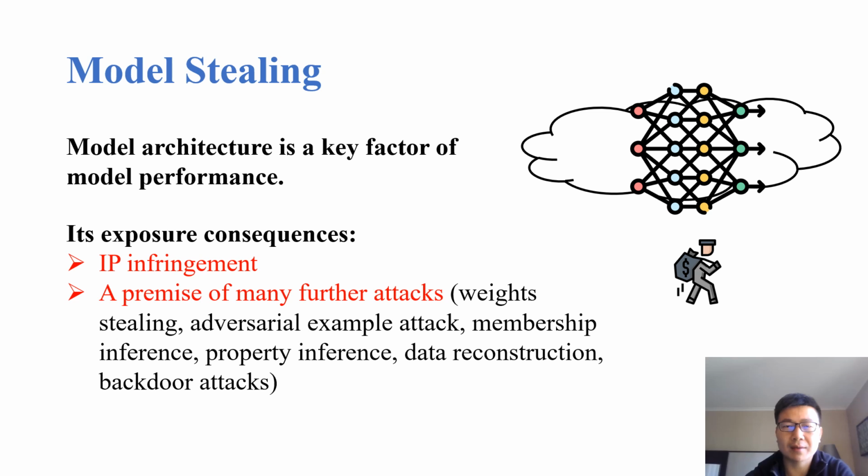The first one is the IP infringement to the model developer or the provider. More severely, the model architecture is essentially a premise for many further adversary attacks. For example, DeepSteal, which steals model weights, needs to have knowledge of the victim model architecture. Other attacks' performance is also highly dependent on the knowledge of the model architecture. Those attacks include membership inference attack, adversarial example construction, and backdoor attacks.